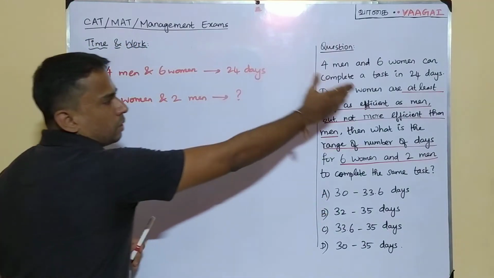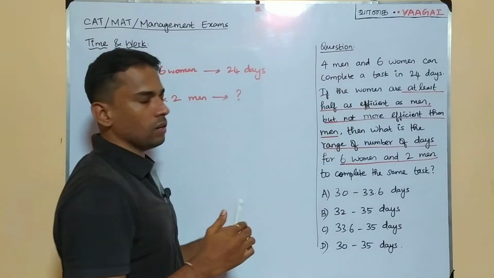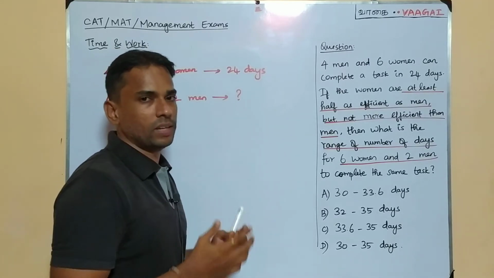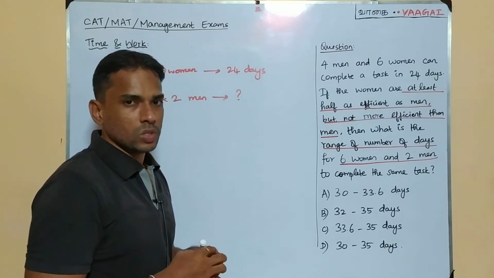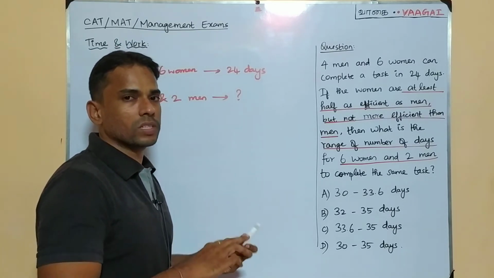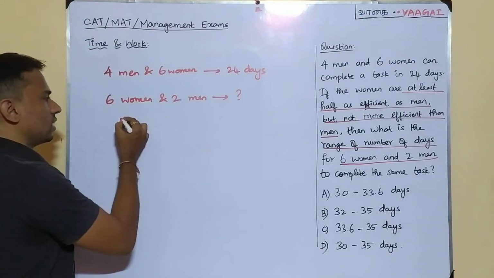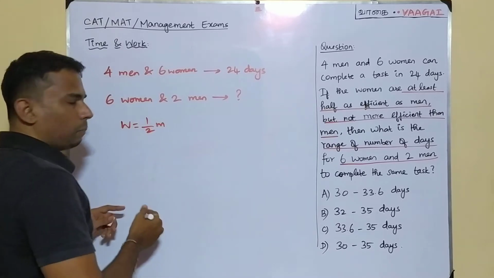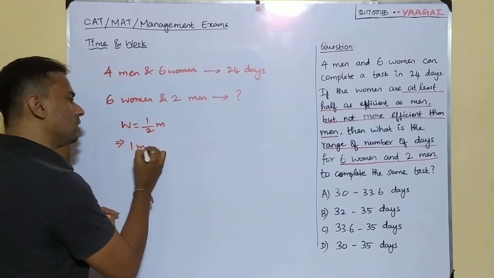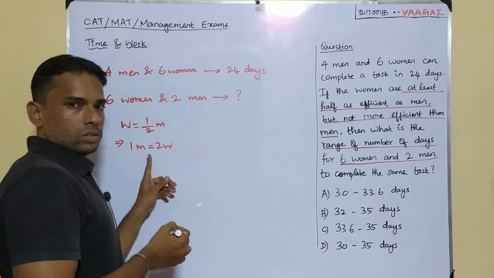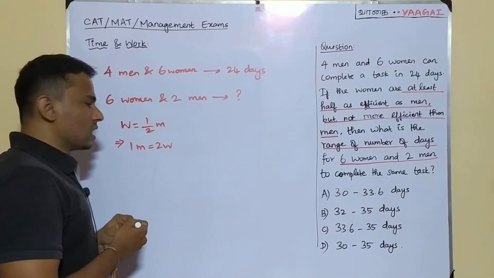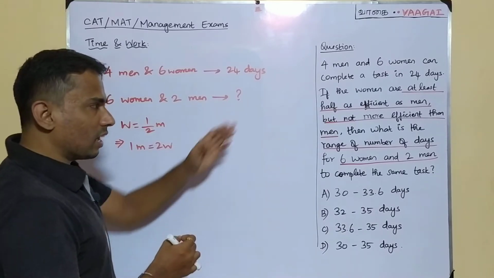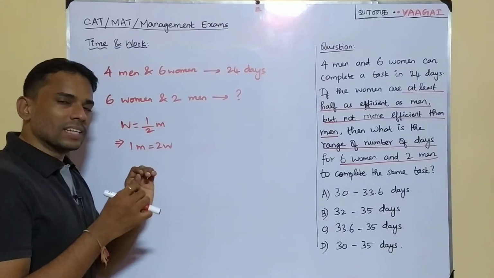Coming back to the efficiencies, how are they comparing here? The women's efficiency will be half of men. That is how we can compare it here. Women is half of men, so we'll take this case first. So this would imply 1 man is equal to 2 women. This is what it would imply. If the efficiency of a man is equal to 2 women, that's what it says. They are not saying that it's exactly equal, it is at least.